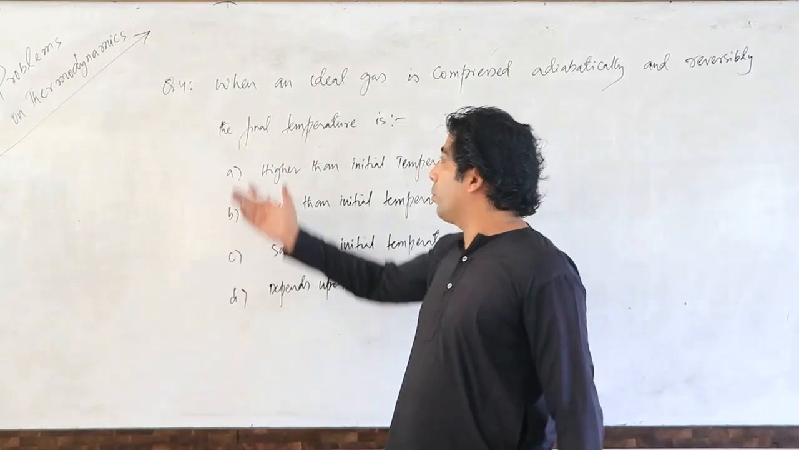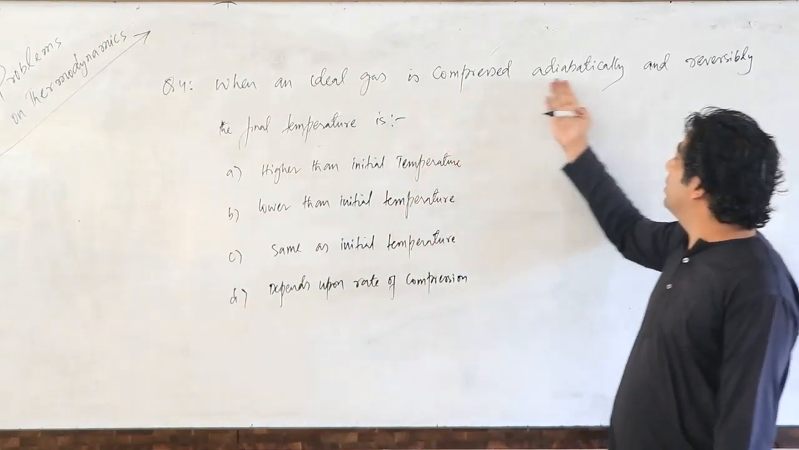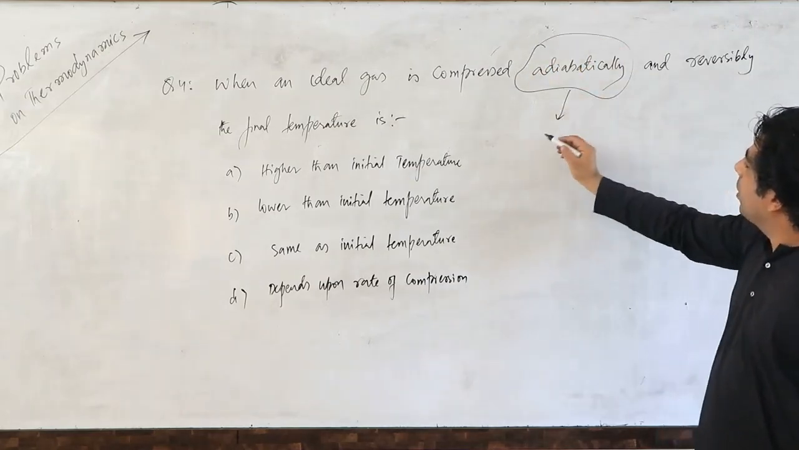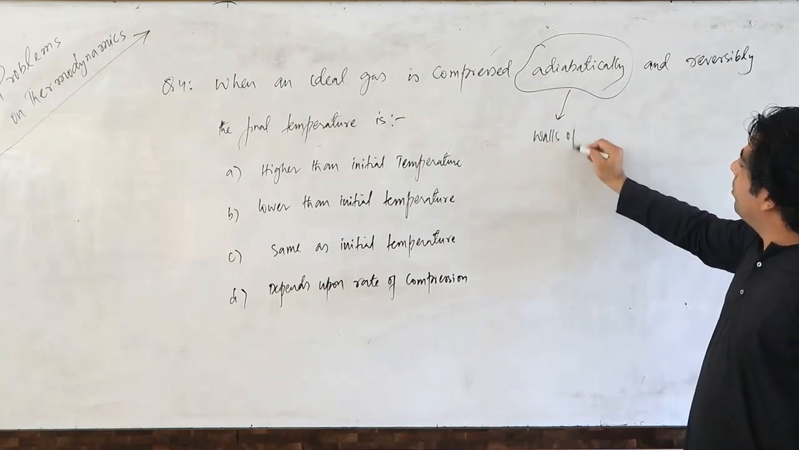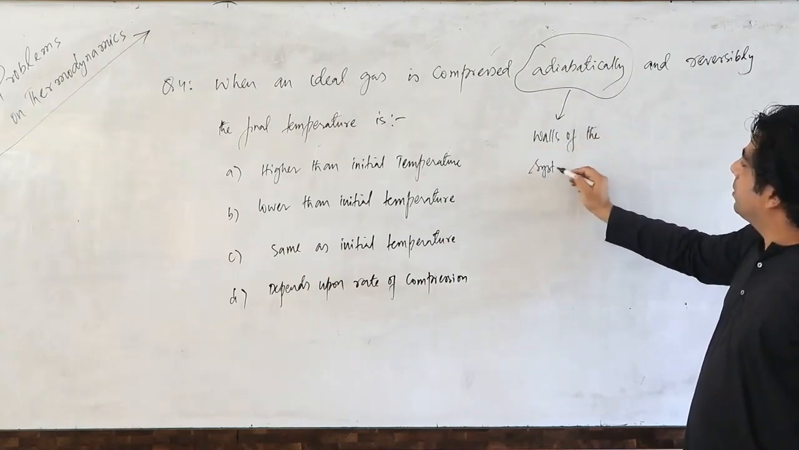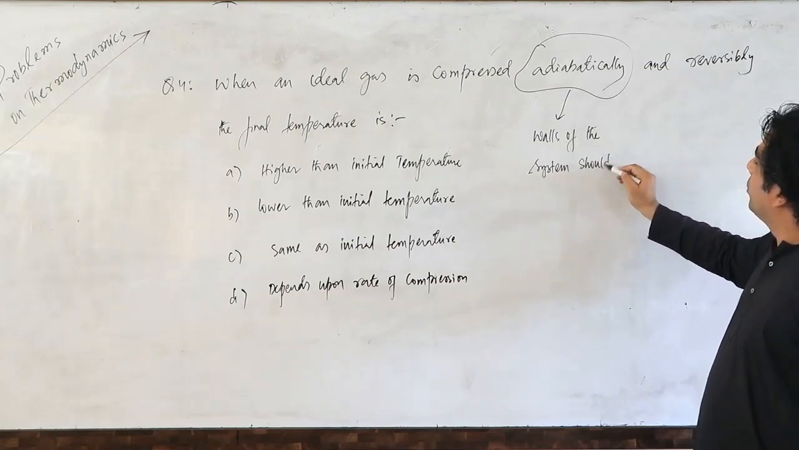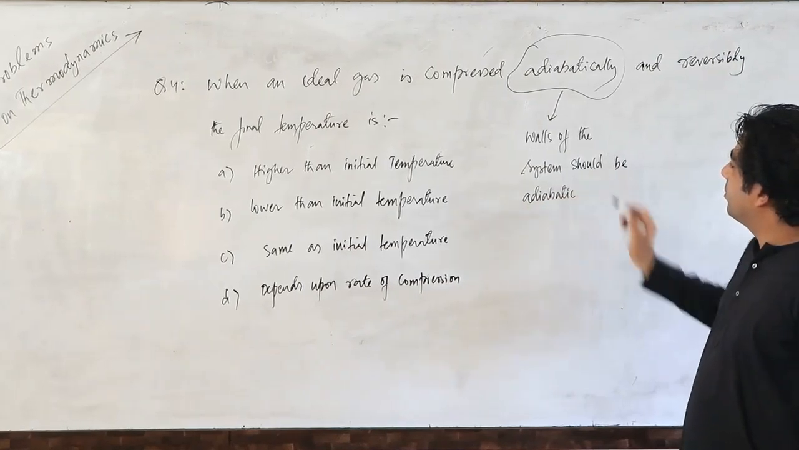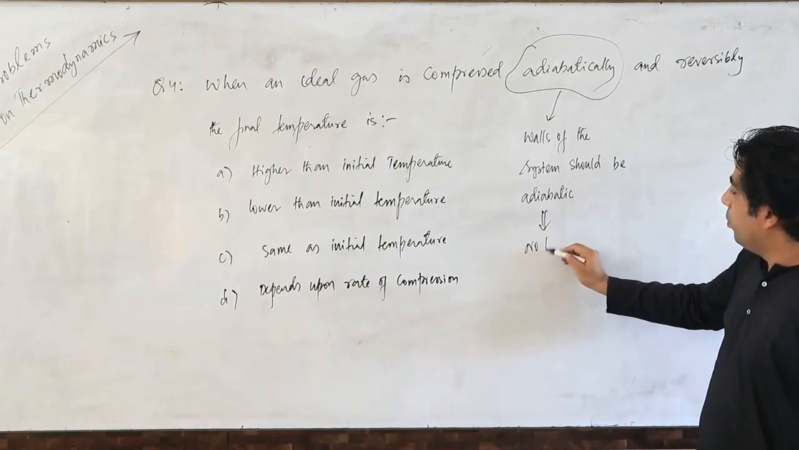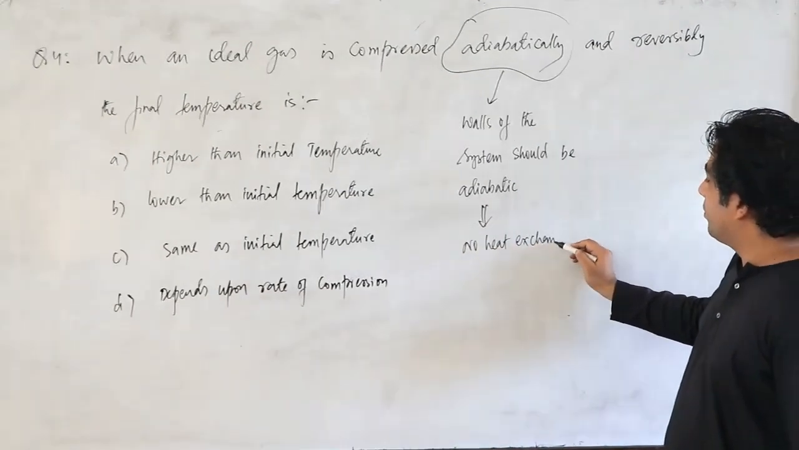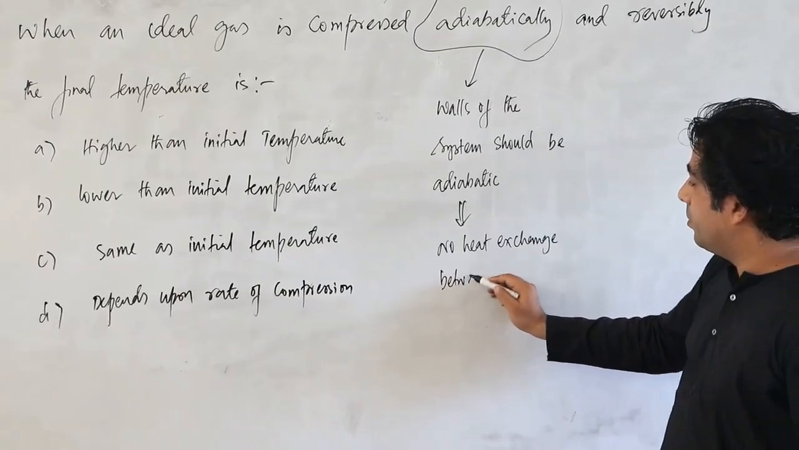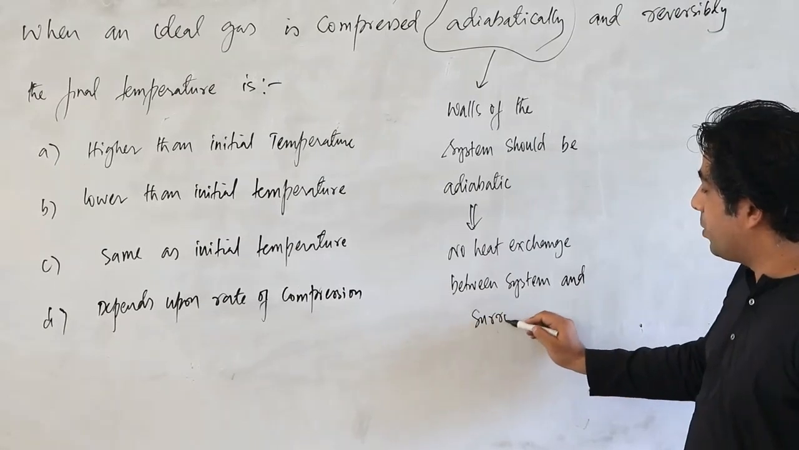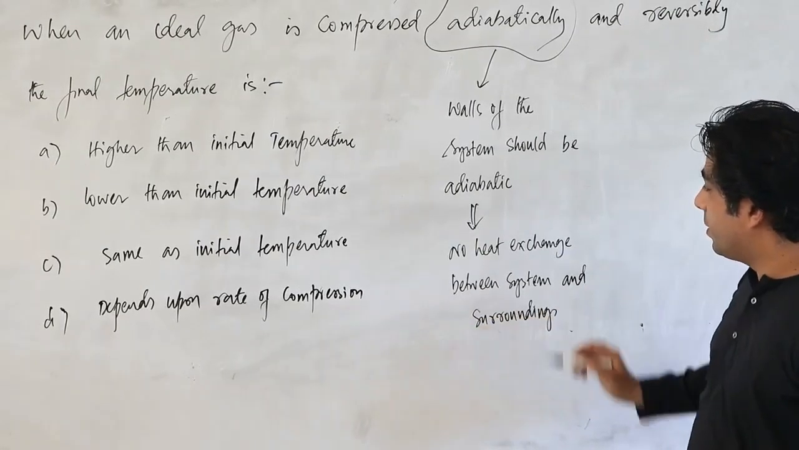So dear friends, let's go for question number 4. When an ideal gas is compressed adiabatically. Adiabatically basically here means the walls of the system should be adiabatic, which means no heat exchange between system and surroundings. So there will be no exchange of heat between system and surroundings.